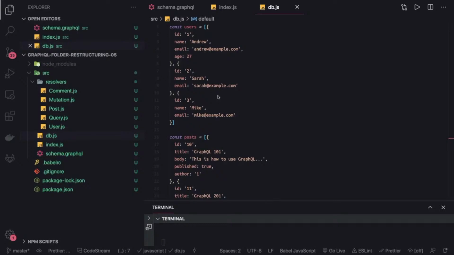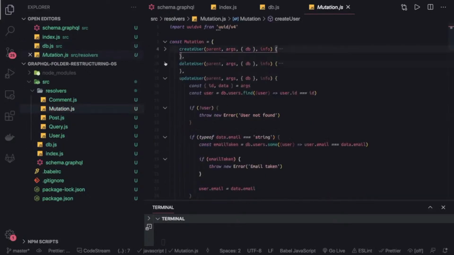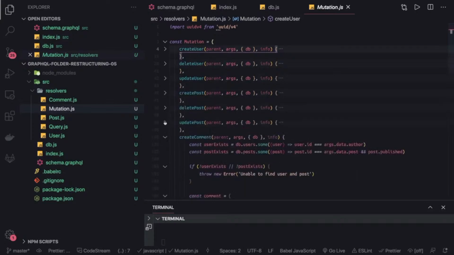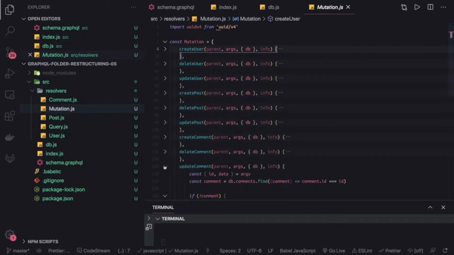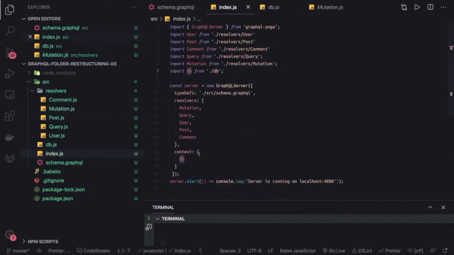Hi everyone, so in this video let's see this up and running. Here we have all our mutations: create user, update user, create post, update post, create comment and update comment. We can focus on these, right? And what we are doing is we are getting this db from the context. So this is where we are passing the db as a context.